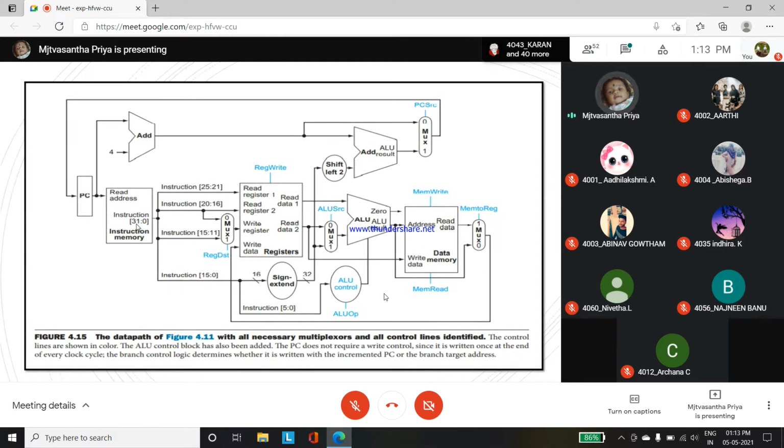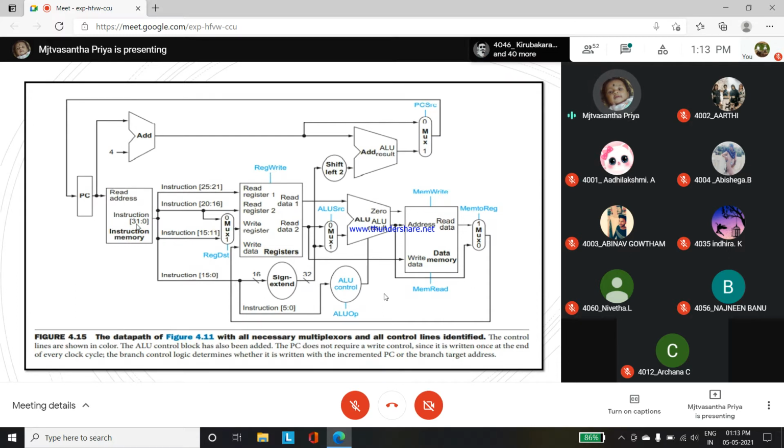So what you are getting here, actually here we have control lines. So it will be showing lines, right? So in a line it will be showing.